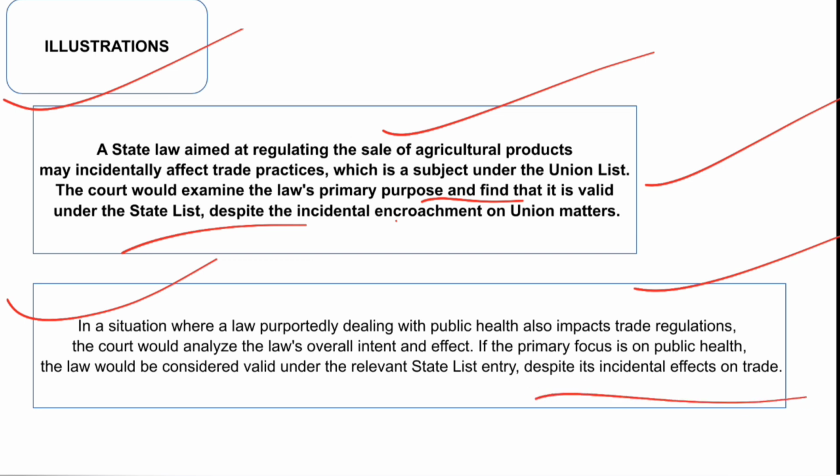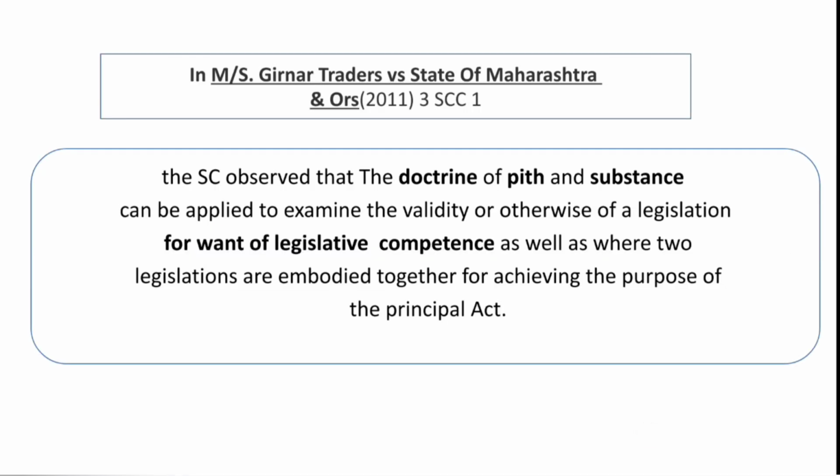So I think the thing is really clear, that whenever the incidental touch on another's domain is there and the power is there, then definitely it is not an invalid law, because the purpose and object of the law is not to do that. It has just incidentally happened that the legislation somewhere uses those things which may be in the powers of another legislature. Here's this judgment, M.S. Girnar Traders versus State of Maharashtra and others, 2011 3 SCC 1.